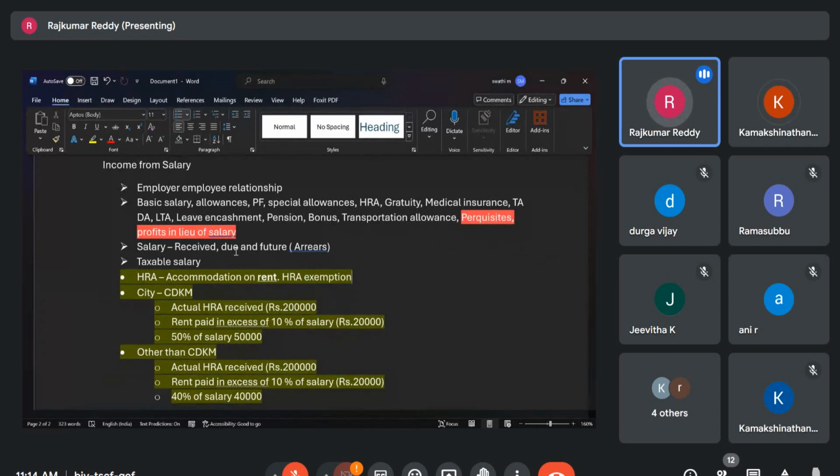In profits in lieu of salary, the first one is the terminal compensation. At the time of retirement or resignation, the employer will give a sum of amount. That is treated as the terminal compensation, and that is also treated as salary. Next is payment from an unrecognized provident fund or superannuation fund. Some employers don't contribute the PF to the EPFO, the government fund; some fund they manage only by themselves. If that fund is not recognized, whatever payment we get from that unrecognized provident fund is also salary.